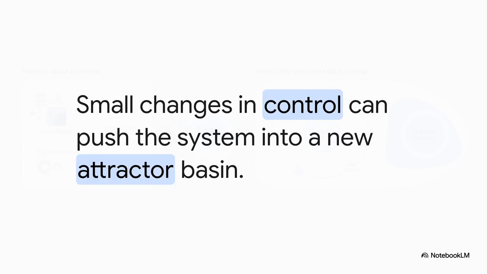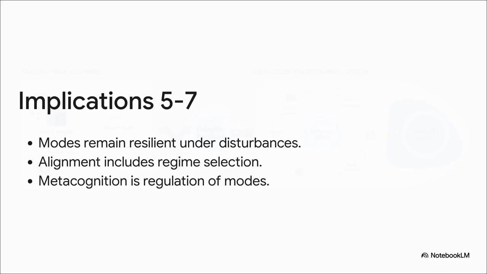Let's double-click on that fourth point for a second, this idea of threshold-induced switching. In parameterized dynamical systems, when you cross a critical threshold, you get a massive qualitative transition. For us, that means minor tweaks to your prompt structures or your ongoing interaction parameters aren't just superficial little style changes. No, they act as triggers. They can push the entire coupled system right over a threshold and drop it into a completely new, stable reasoning regime. Wrapping up the implications, number 5 shows us that once these modes are stabilized, they're tough. They remain resilient against bounded disturbances, like when a user throws in a local distractor.